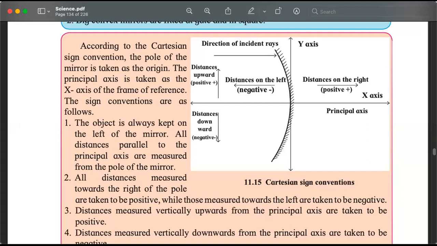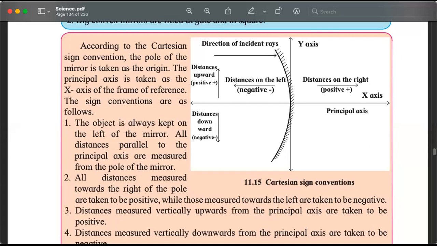Yes, Praj, correct, absolutely correct. We use the Cartesian sign convention, and we use the same sign convention when we use coordinate geometry. That is also called Cartesian coordinate geometry. So we divide the plane into 4 quadrants by 2 axes. The horizontal axis will be called the principal axis. The vertical axis will be called the y-axis.